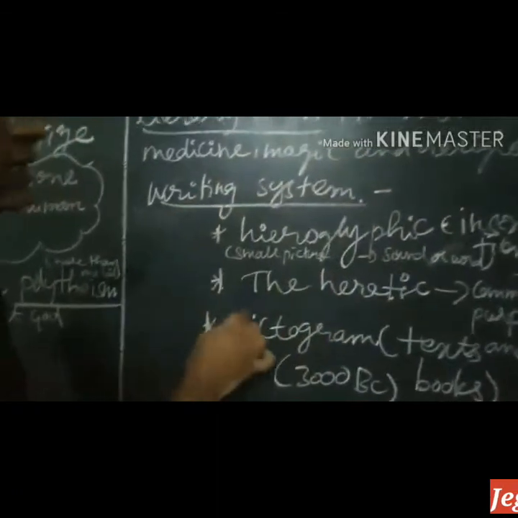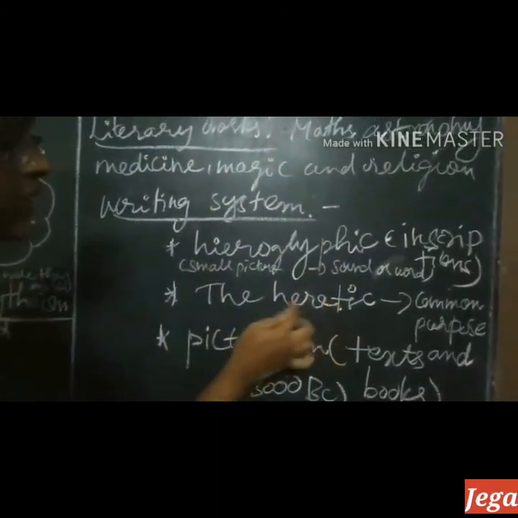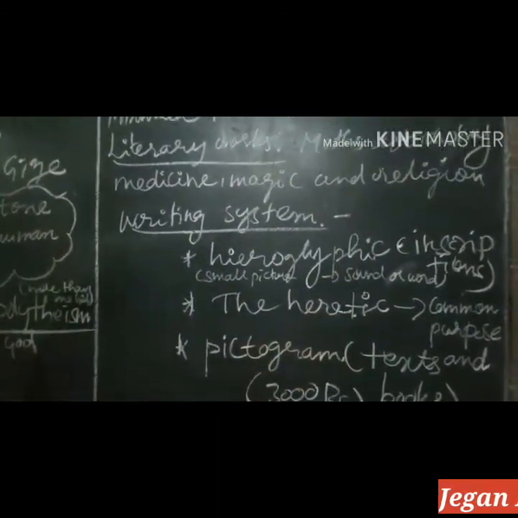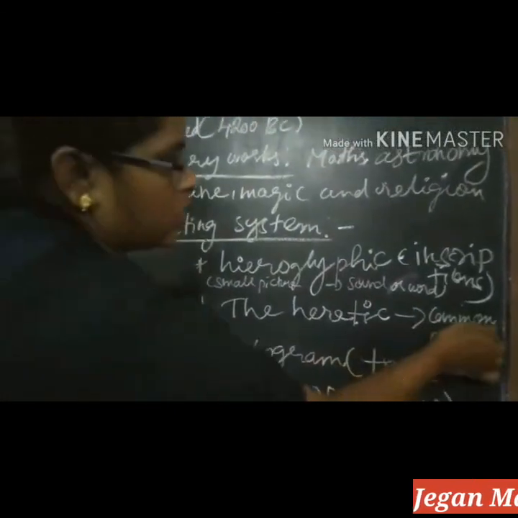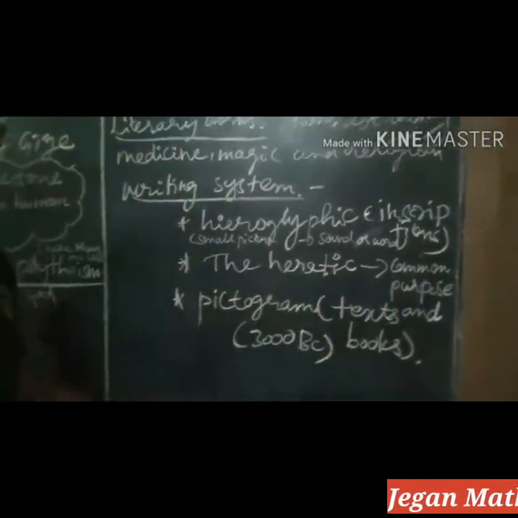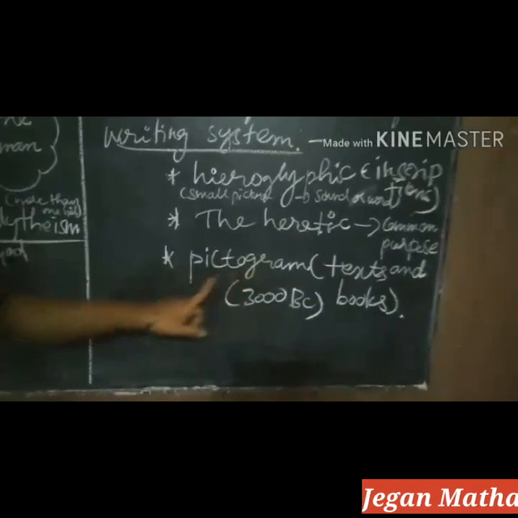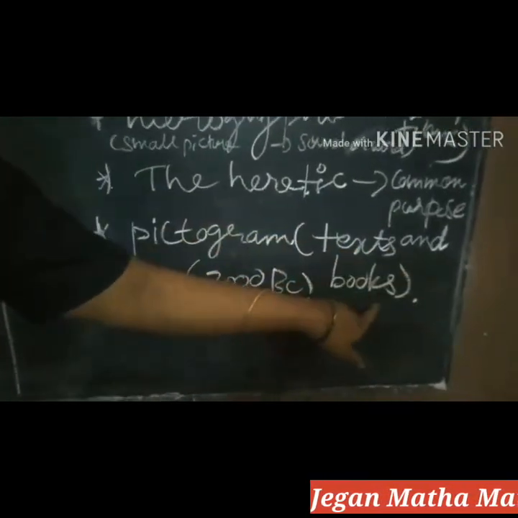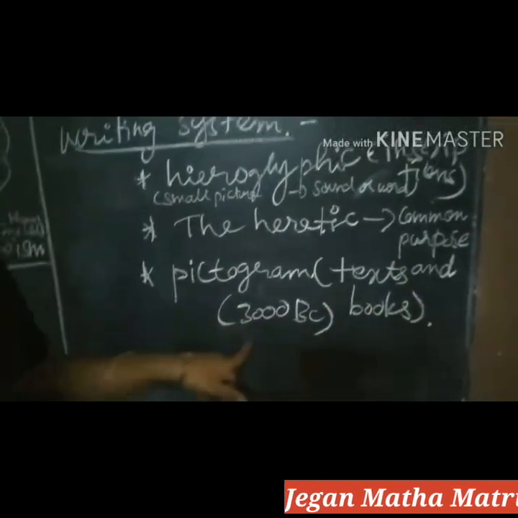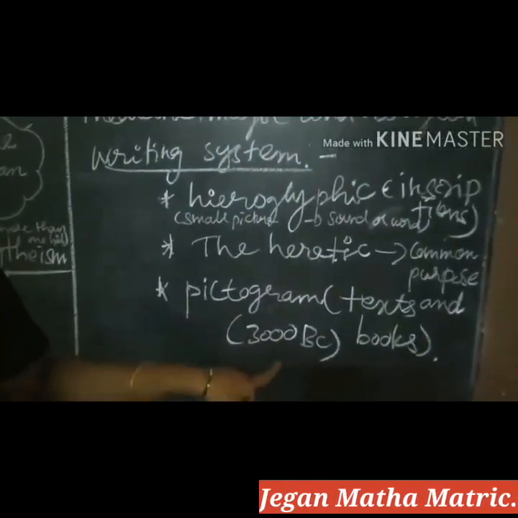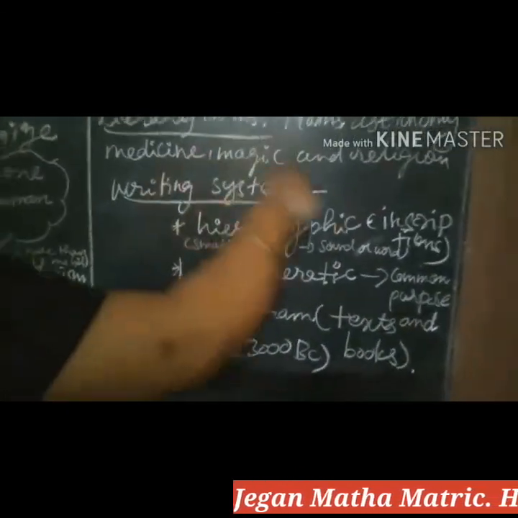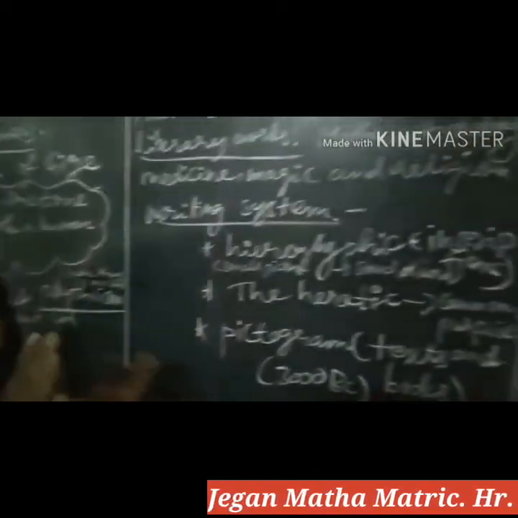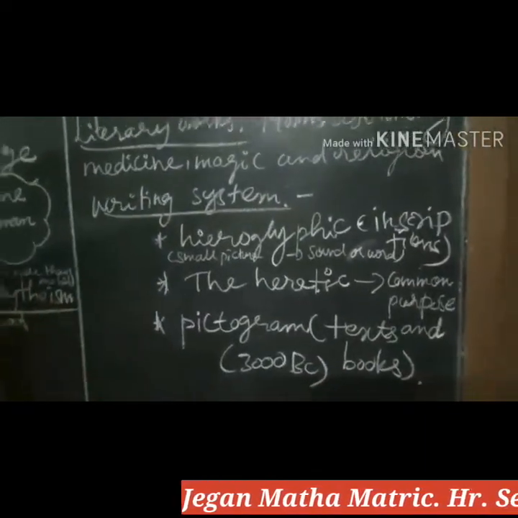And another one, the hieratic. This writing is used only for common purposes. Another one, pictogram. This writing is used only for texts and books. During that period, 3000 BC, writing developed, so the Egyptian people were more developed in writing.